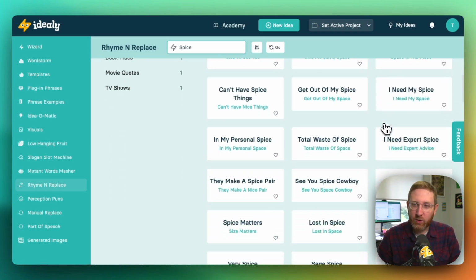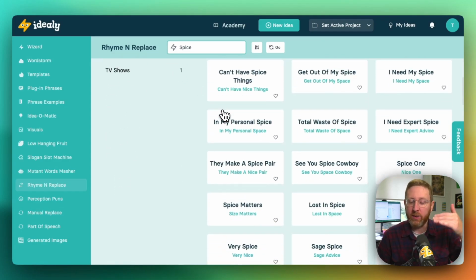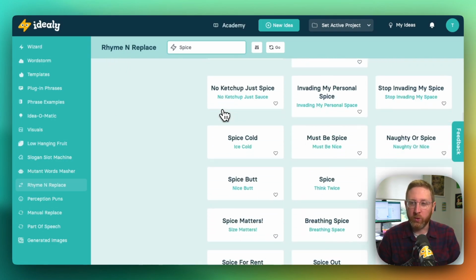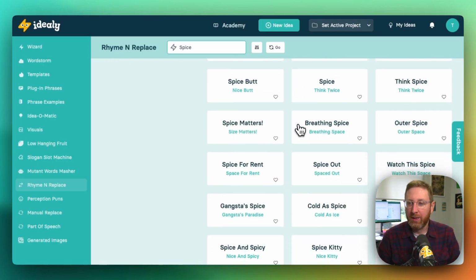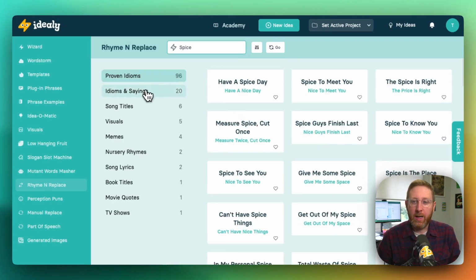and so on. So you can see here this has brought back 96 of these results where it's taken spice and swapped it out for one of those words that rhymes with it. Spice cold, think spice, cold as spice, and so on. And then you can also filter these. We've broken these down into different kind of buckets of relevant phrases.